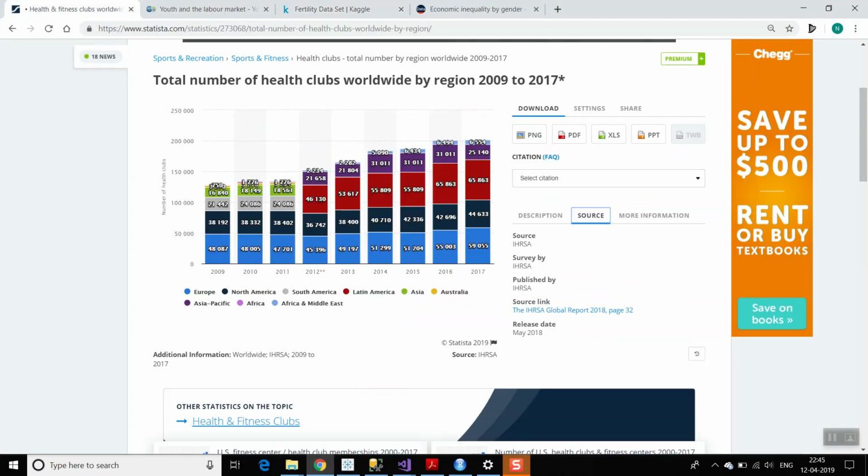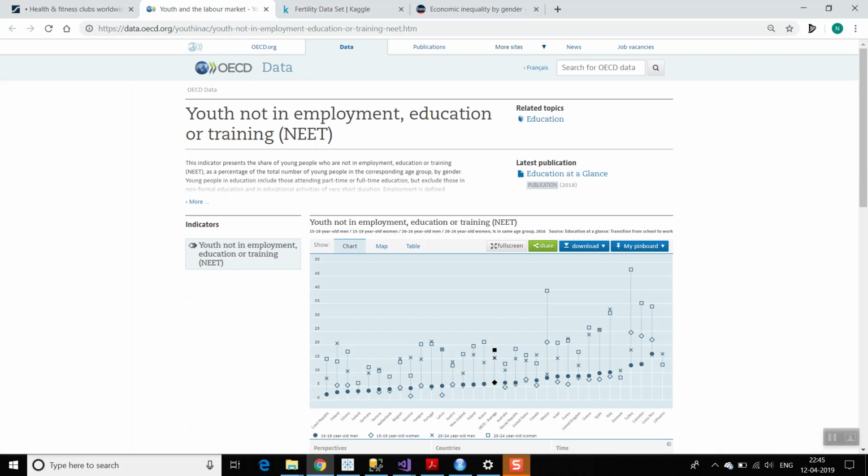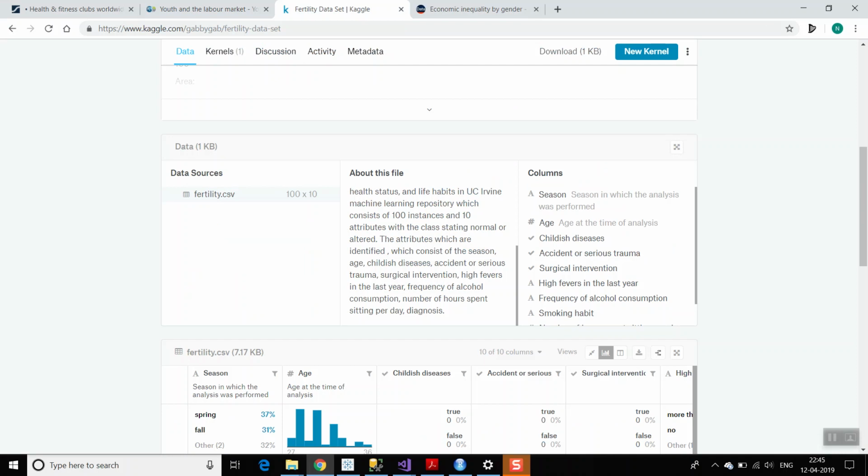The first source is from Statista. This is from 2009 to 2017, covering health clubs across all the continents around the world. The second source is from OECD, Youth Not in Employment, Education and Training. My third source of data is from Kaggle, where the whole CSV file was downloaded.